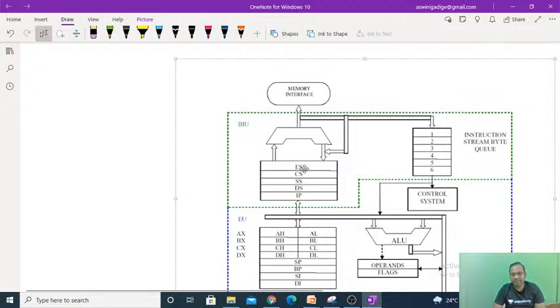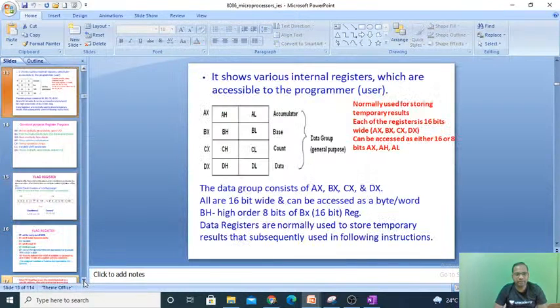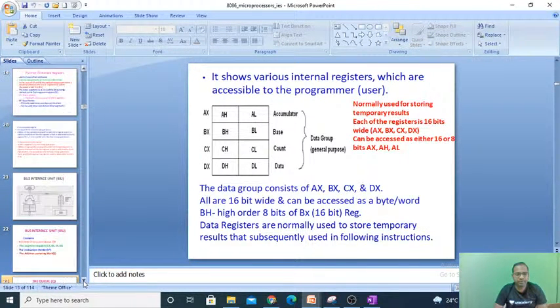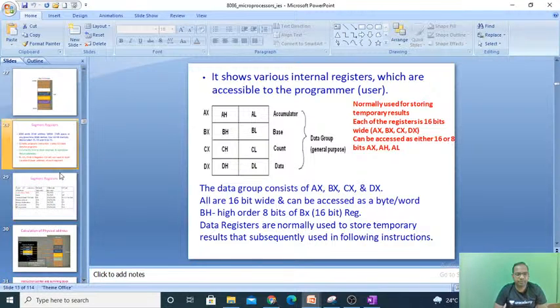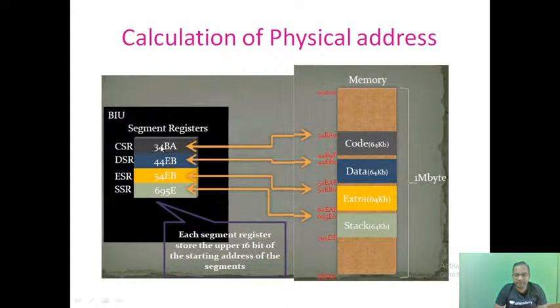These are all the registers: extra segment register, code segment register, stack segment register, data segment register, and the instruction pointer. What do these registers hold? Have a look here. These are the registers placed in the bus interface unit of the 8086.